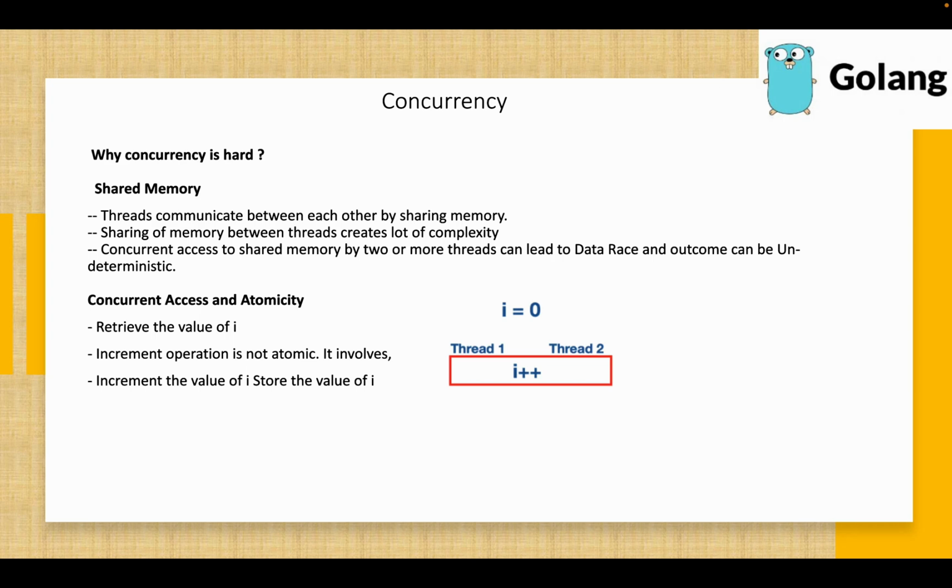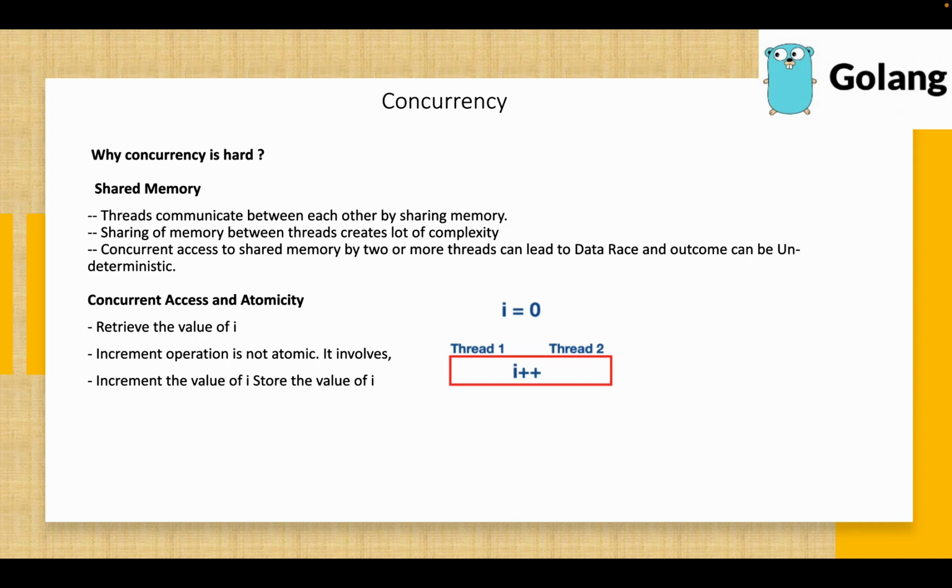Why concurrency is hard. Threads communicate with each other by sharing memory. Shared memory between the two threads creates the complexity. Concurrent access to a shared memory location by more than two threads can lead to data race conditions and may affect the output of the program. So let's see concurrent access and atomicity.